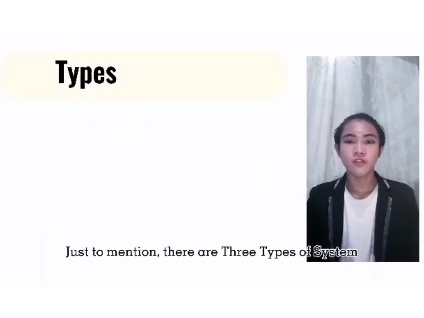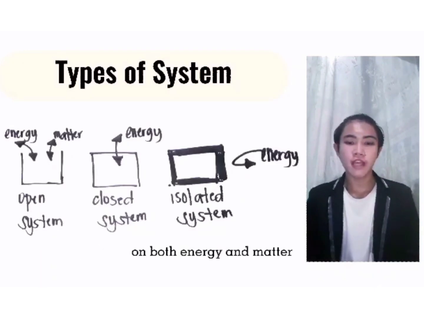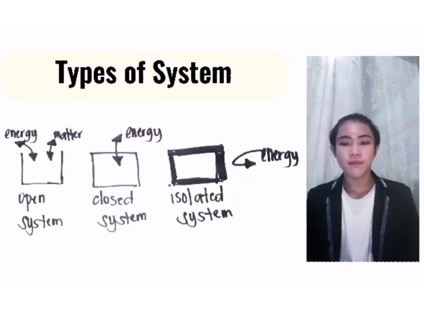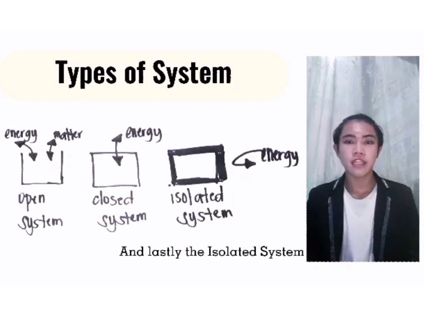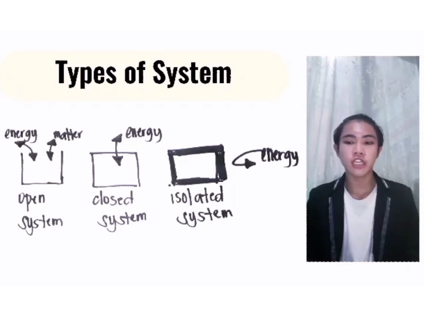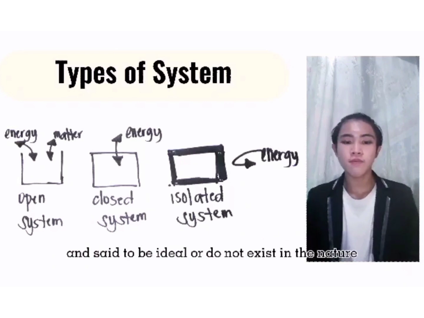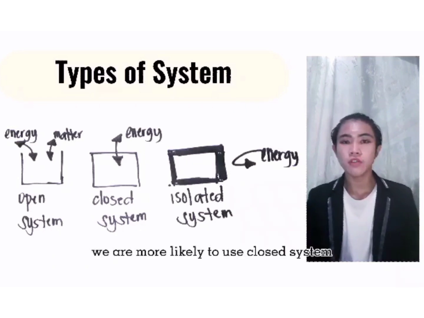Just to mention, there are three types of system. First is the open system, where there is an exchange of both energy and matter. Second is a closed system, where energy is the only thing that is being exchanged. And lastly, the isolated system, which exchanges neither energy nor matter, and is said to be ideal or does not exist in nature. But for this topic, we will more likely use the closed system.